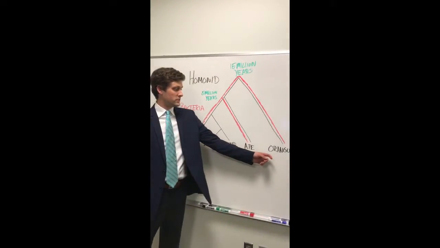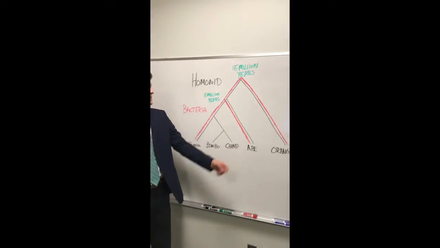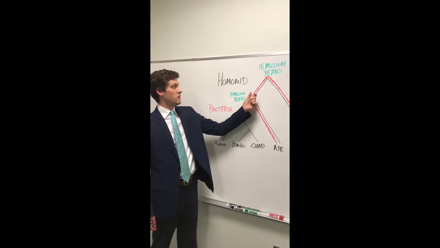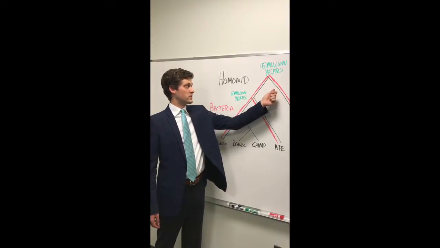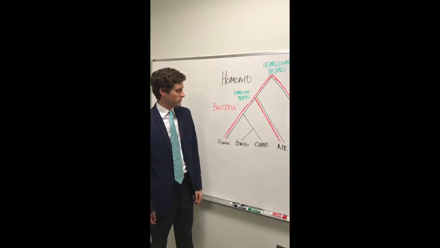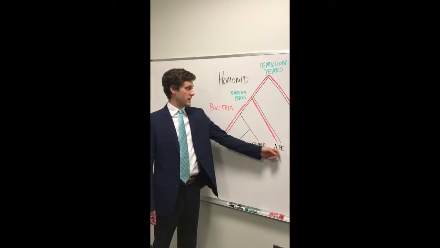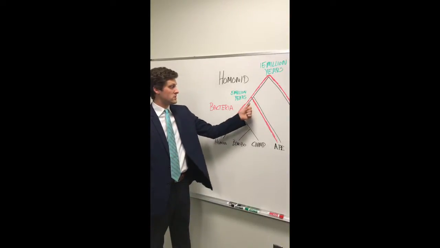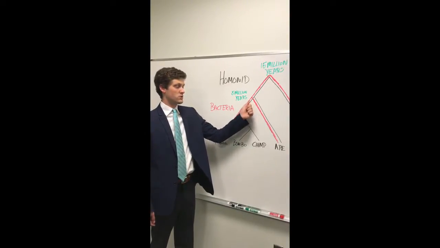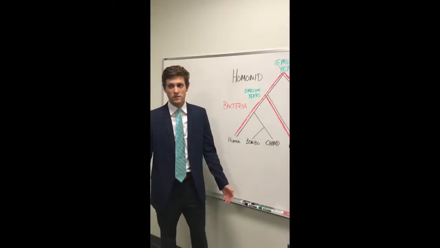Humans have a common ancestor with the orangutan about 15 million years ago, and illustrated by this red line, our microbiomes have a common ancestor about 15 million years ago as well. We also share a common ancestor with the ape about 5 million years ago, and as you can see here, our two microbiomes share a common ancestor about 5 million years ago as well.